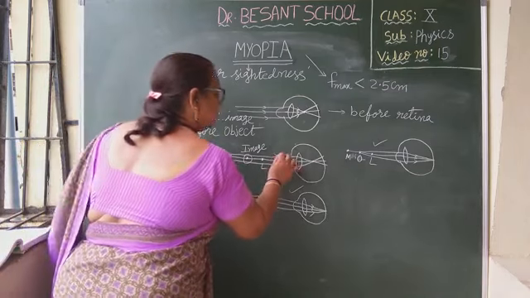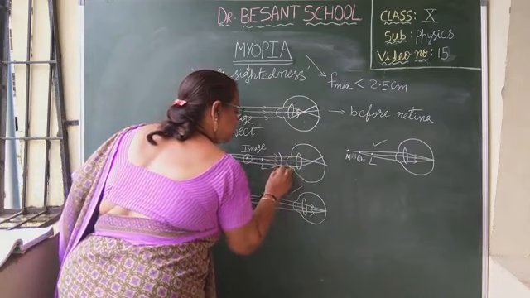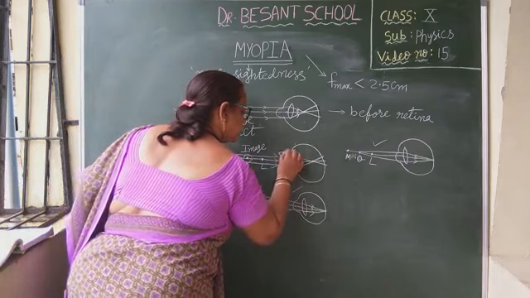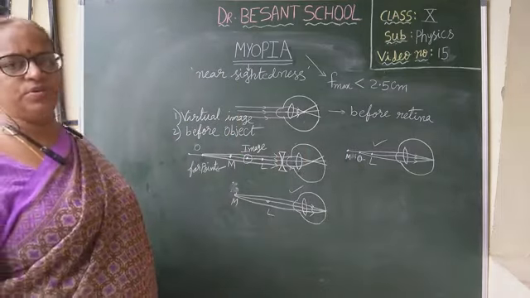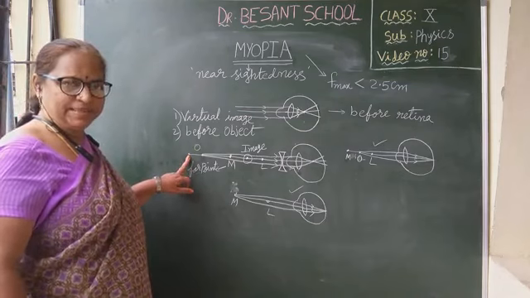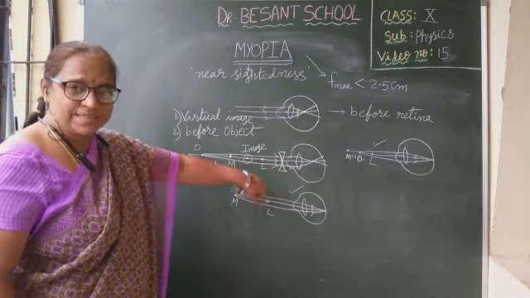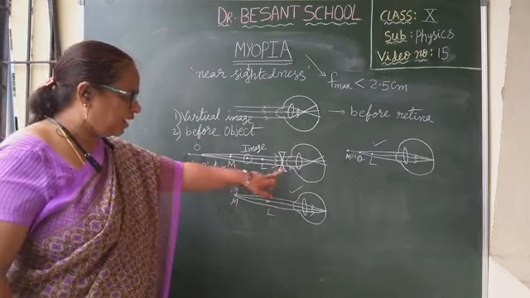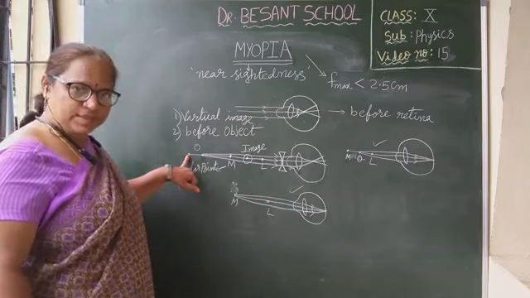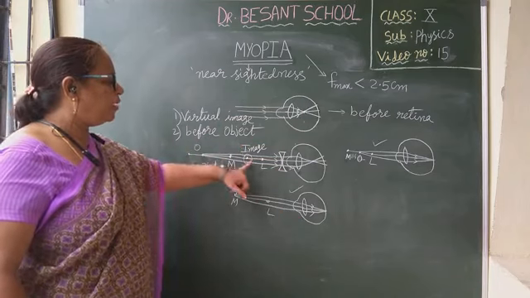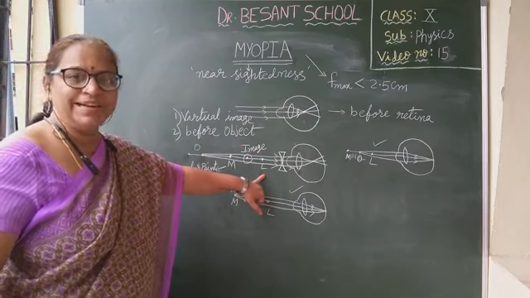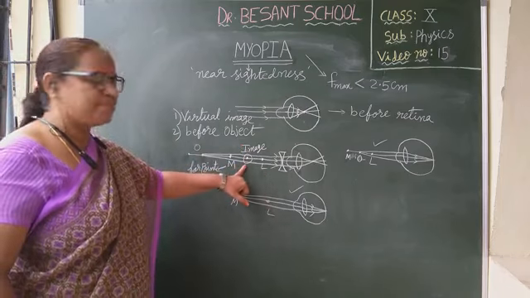So what lens will we use to correct the defect? We should use concave lens. The concave lens will be used in such a way that its focal length is adjusted so that the image of this object is made to form between M and L, meaning far point and least distance of distinct vision. Here the image will form.